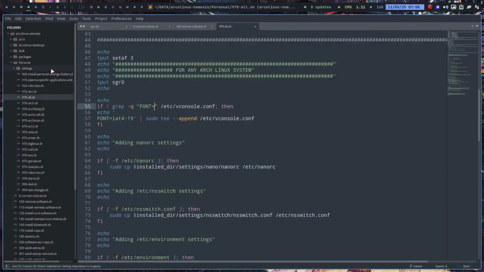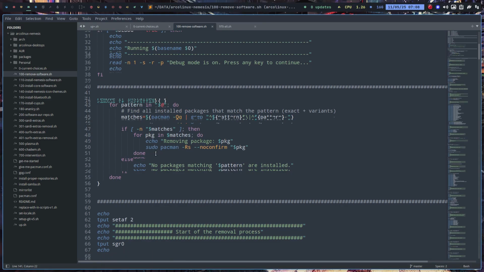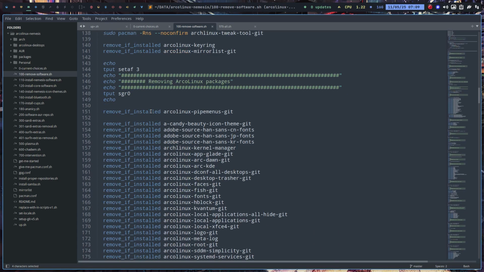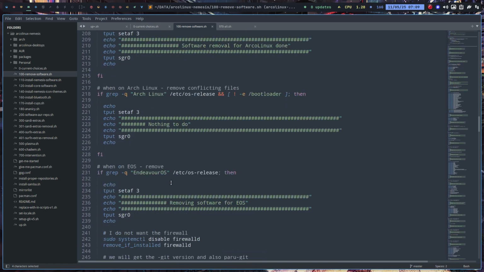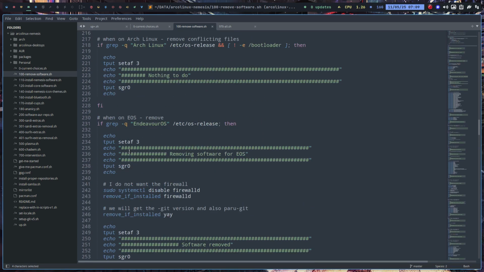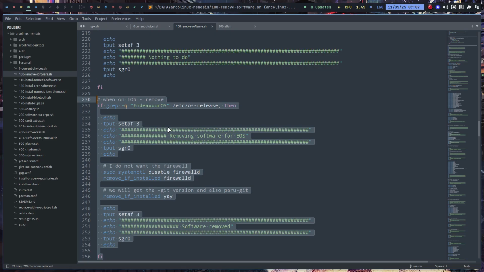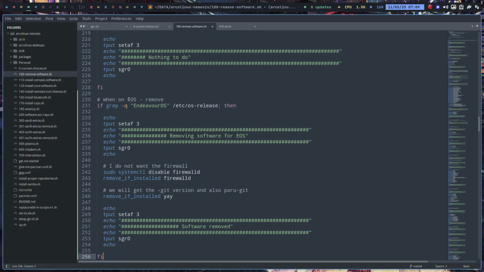We go to Sublime Text, the folder is already here. There is a file called 100 remove software. If you're on an ArcoLinux ISO, that file only exists on ArcoLinux ISOs, then you do this. We are removing anything ArcoLinux and we replace it with edu. If you're on Garuda, you do that, etc., right? So if you're on EOS, you do that. Let's put Ezarcher, Control C, before. Voila. If you are on Ezarcher,